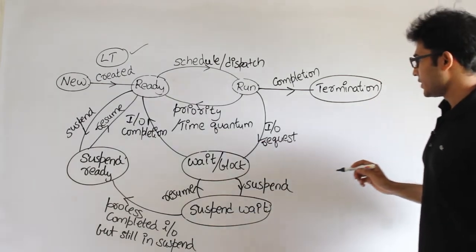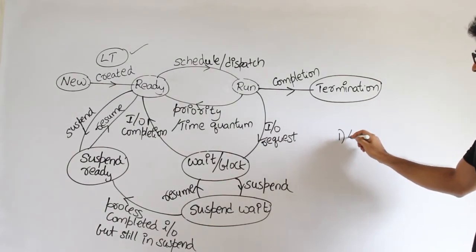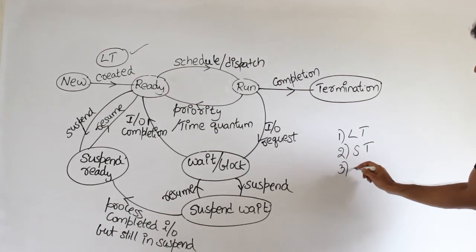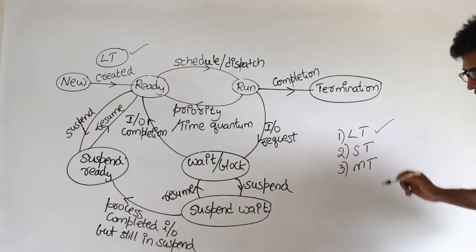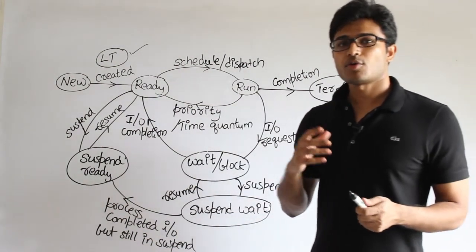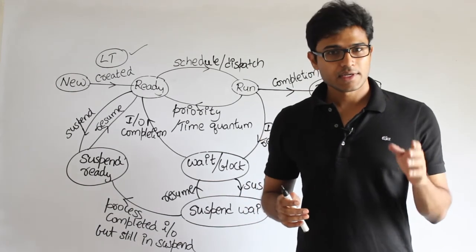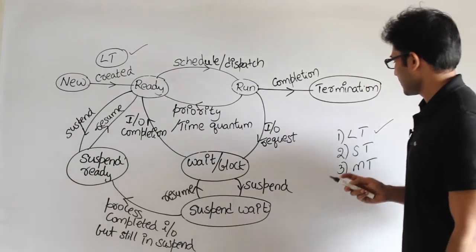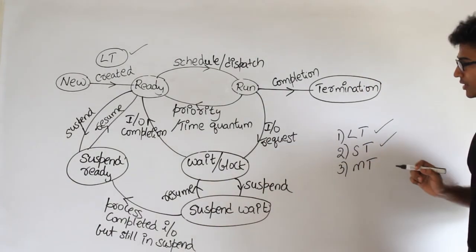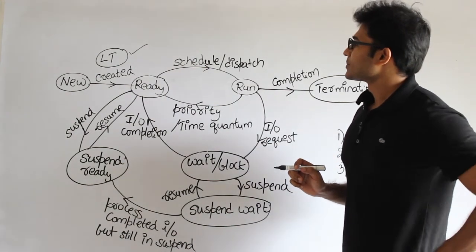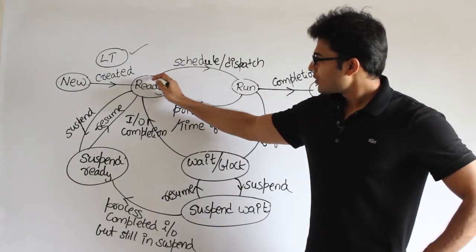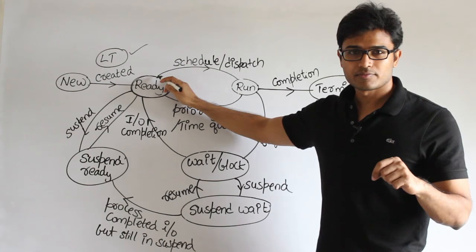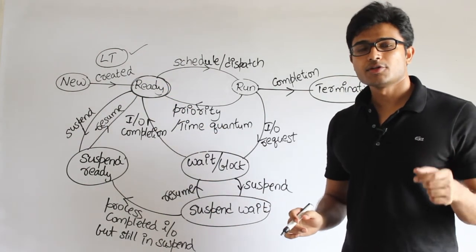So first, there are three types of schedulers here. One is the long-term scheduler, second is the short-term scheduler, third is the medium-term scheduler. The long-term scheduler makes the decisions about how many processes should be made. Once it has taken the decision, it is going to last for a long time. That is why it is called the long-term scheduler, right? And coming to the short-term scheduler, once you have a pool of processes available ready for running, then we are going to pick one of them, isn't it? Then that is a short-term decision.